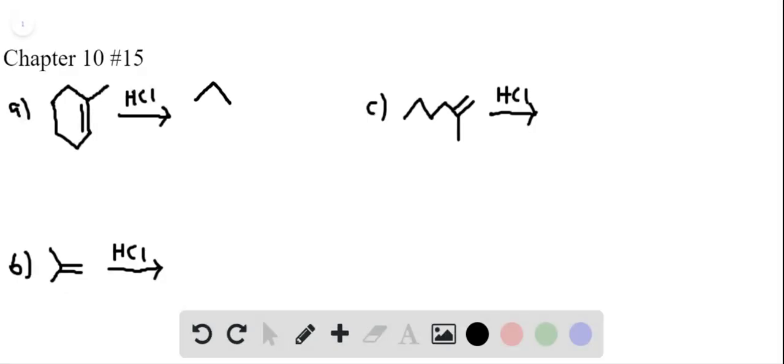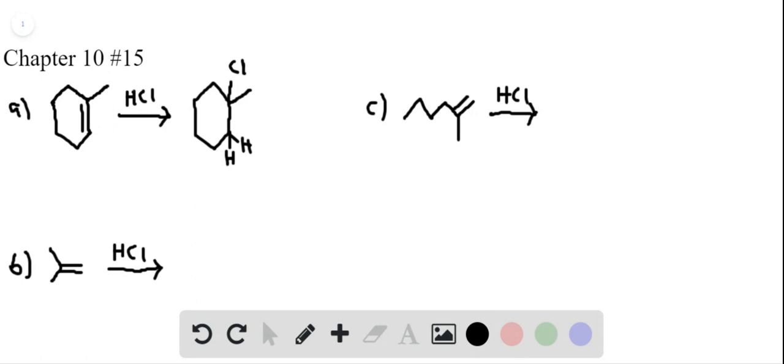So looking at molecule A here, we have a choice between a carbon with a methyl group on it and a carbon with two hydrogens, and a carbon with one hydrogen. So the carbon with one hydrogen is going to get the other hydrogen as well, and the chlorine will go to where the methyl group is. We don't need to draw it, but just for the sake of the problem, here are the two hydrogens down here.